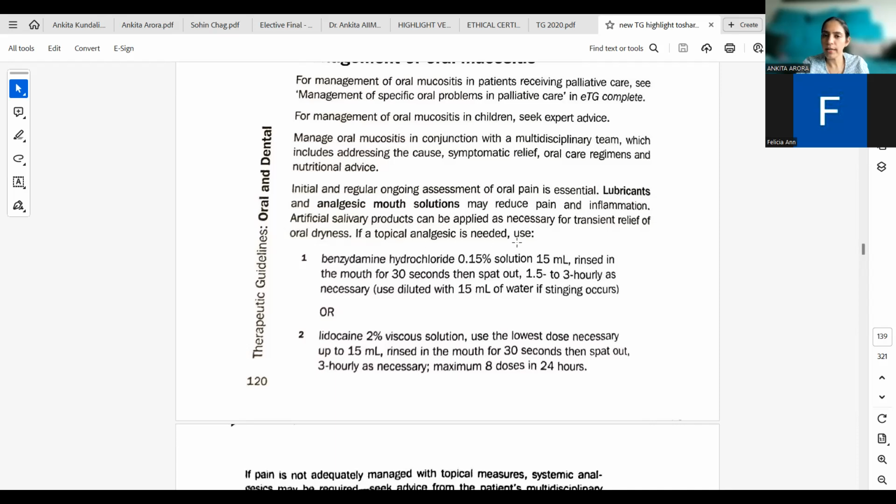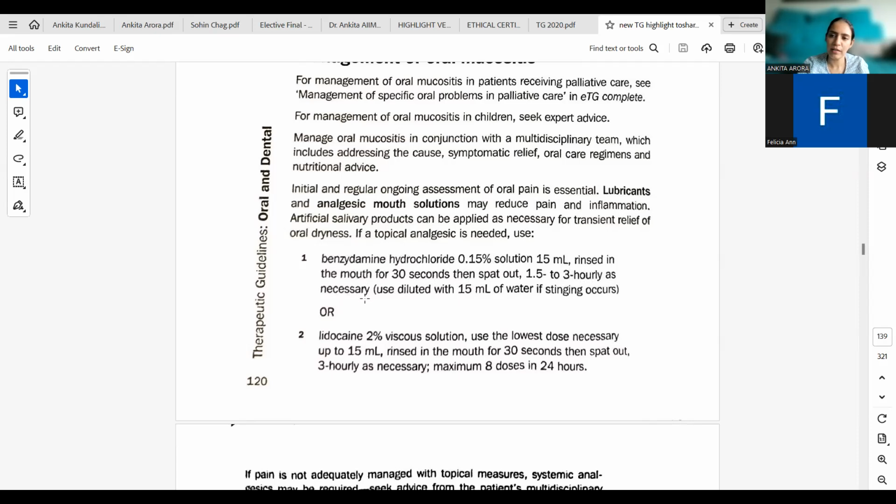If a topical analgesic is needed, use benzydamine hydrochloride, 0.15% solution, 15 ml. This is an anesthetic solution. Benzydamine is an analgesic solution. Okay, so benzydamine, 0.15%, 15 ml, rinsed in the mouth for 30 seconds, then spat out, 1.5 to 3 hourly as necessary.